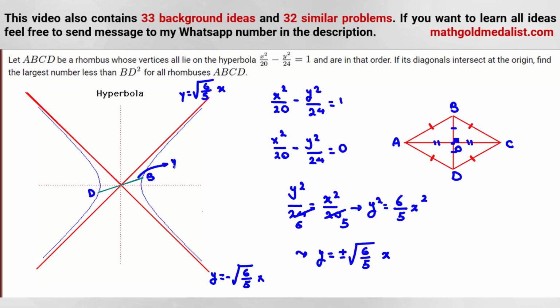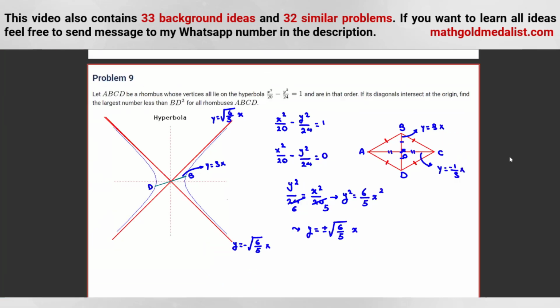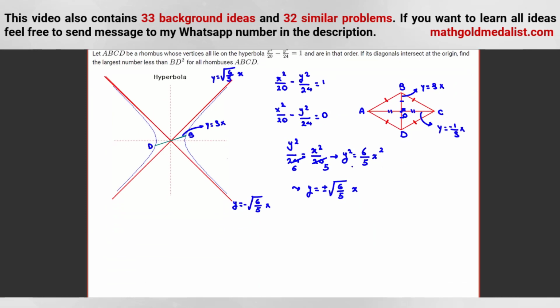Suppose the slope is this one, y is equal to sx. Okay, so if BD is y equals sx, because it passes through the origin, we don't have any plus something. AC will be what? The product should be negative 1 because they are perpendicular to each other, so y is equal to negative 1 over s times x. Now, we know both of them should be between negative root 6 over 5 and root 6 over 5. So s and negative 1 over s should both be greater than negative square root of 6 over 5 and less than square root of 6 over 5.